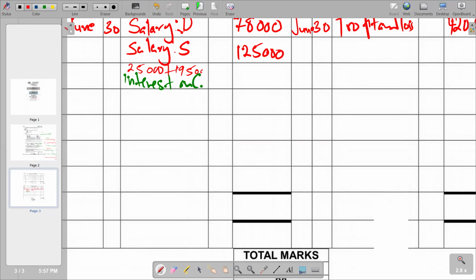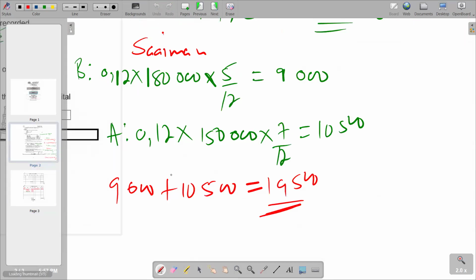19,500. And then if we add the two, the total that we are supposed to get there is 44,500. So we have 44,500. So this is interest. This is our interest on capital. Then we go to the next part.